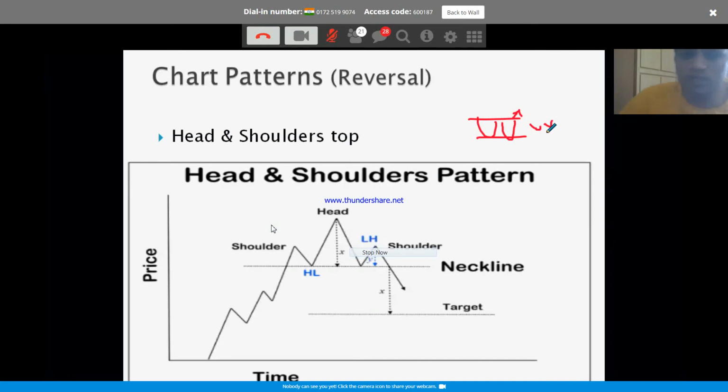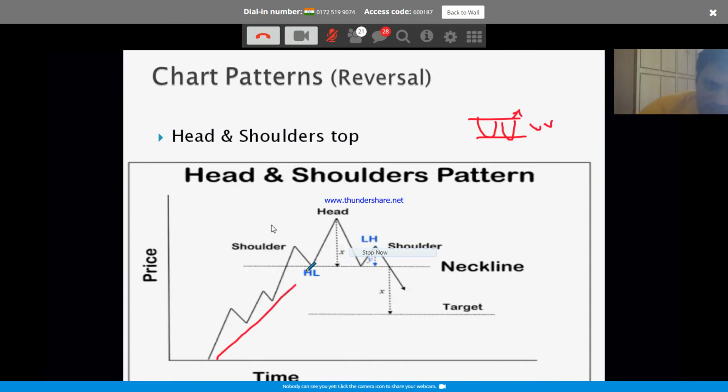The opposite in the case of the double top. Now what is happening here? It is an uptrend: higher low, higher low, higher low, higher high, higher high, higher high, right? So here, after coming to this trend line, it has taken up.